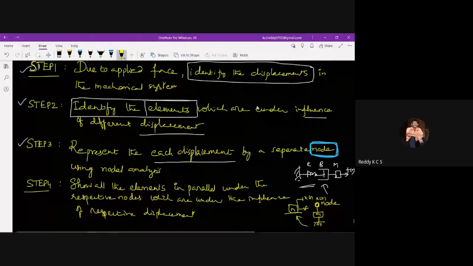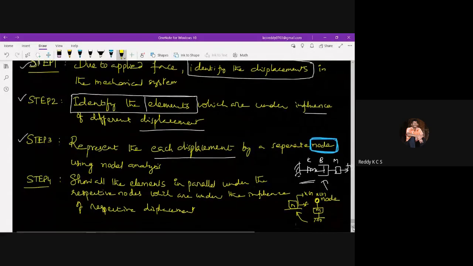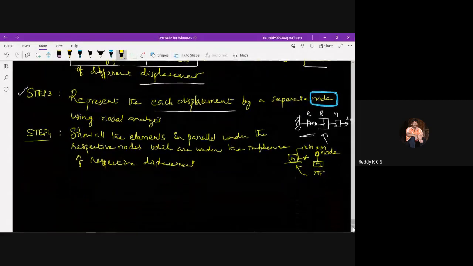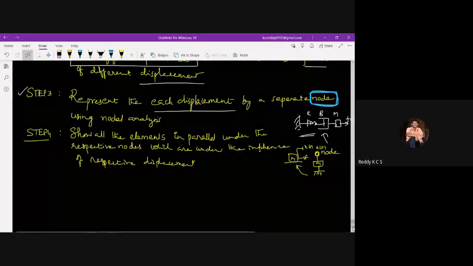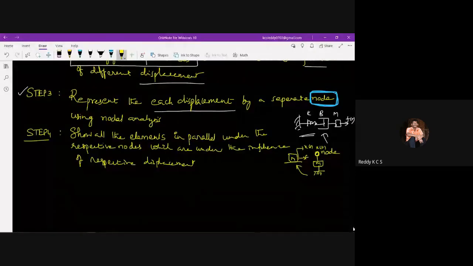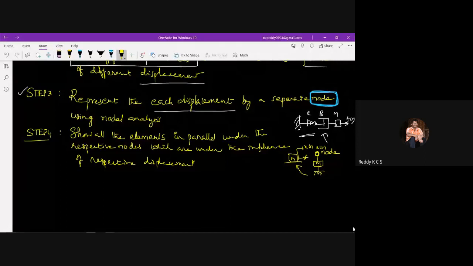If two elements have the same displacement, say for example, if they are connected in parallel, I can represent one damper like this, and one more, a spring, connected like this, and both are connected to a mass like this.